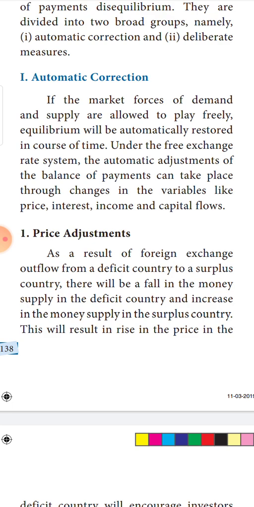One correction, the important correction, is automatic correction. We have to just leave it to the market forces. What are market forces? Demand and supply are the market forces. See, when price increases, what happens normally? Demand falls down, because the prices are very high. When price increases, supply also will increase because producers want to utilize the increase in price.